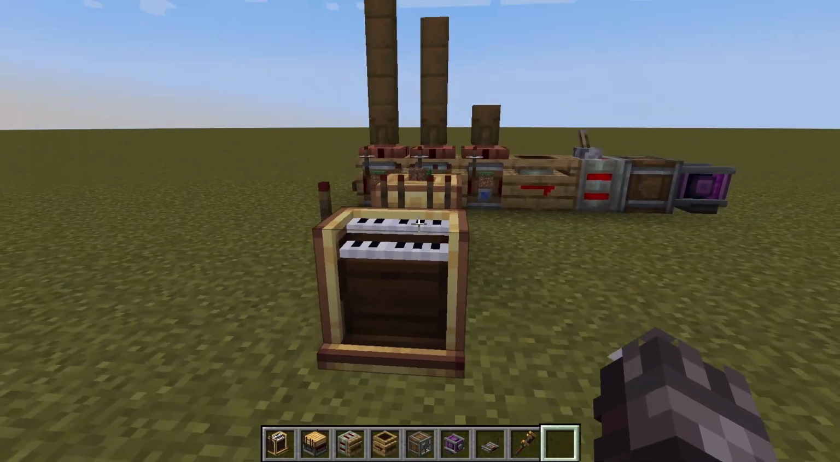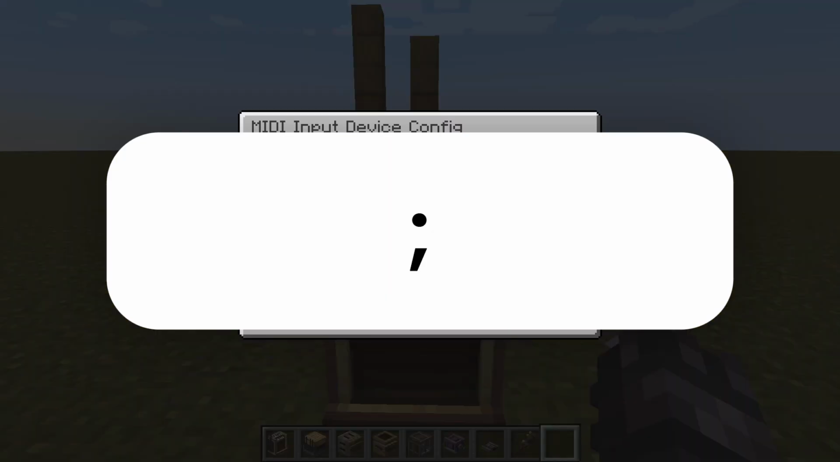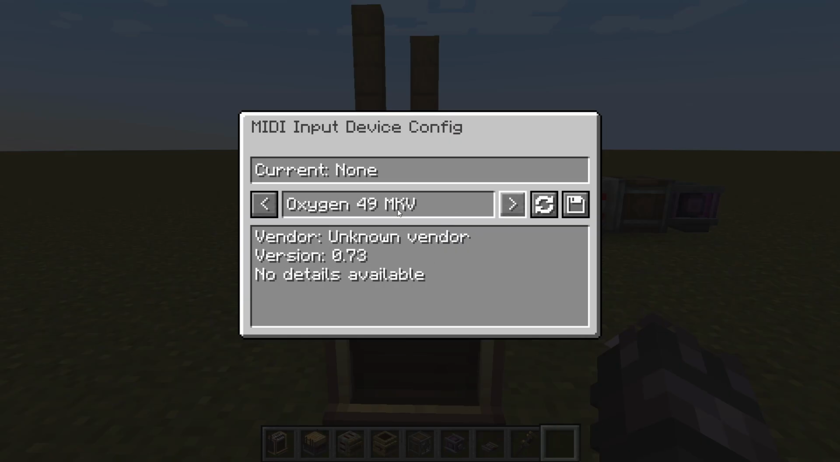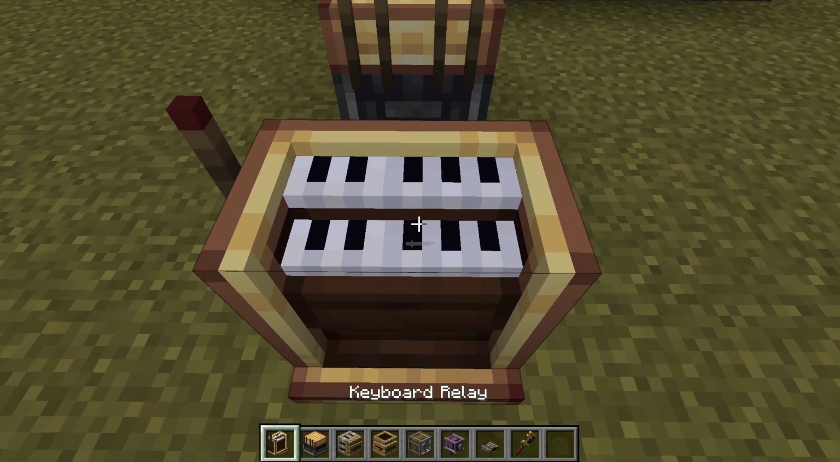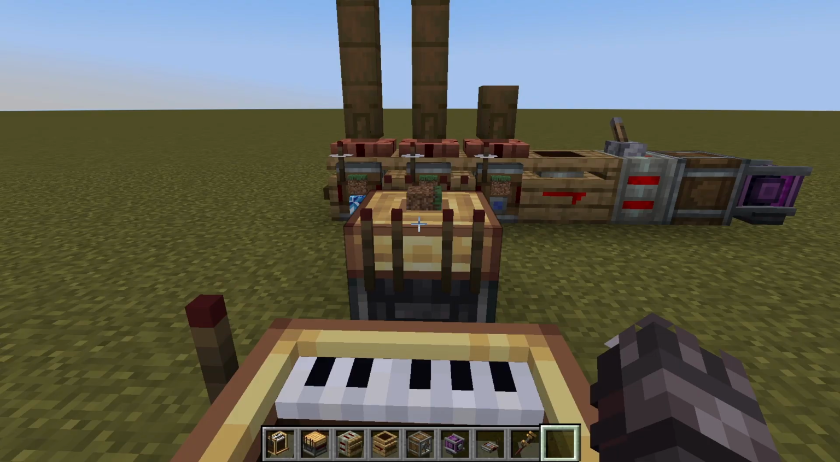And now, finally, you need to press this symbol on your keyboard to open the MIDI device input configuration. Now I have an external MIDI keyboard, so I'm going to go to the output here and then click the save icon. Now I need to stand really close to the keyboard relay, right click it, and now anytime I play middle C, that note will sound. Now you continue with the rest of the device.